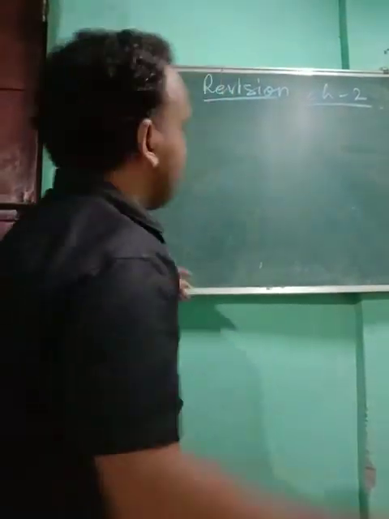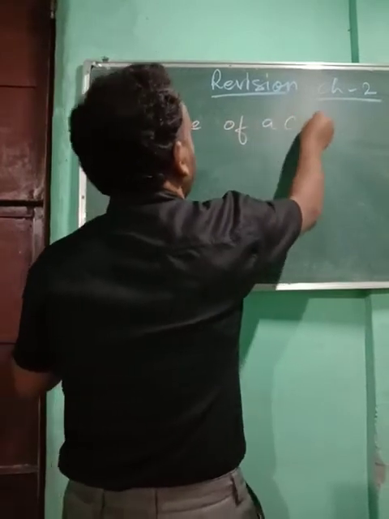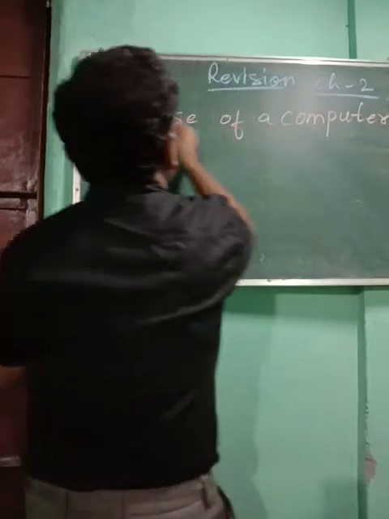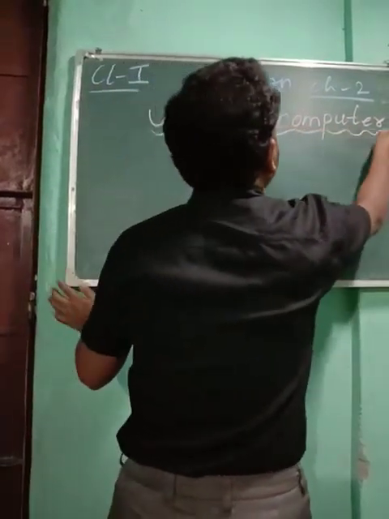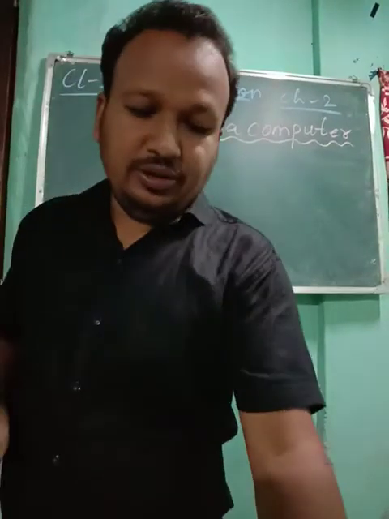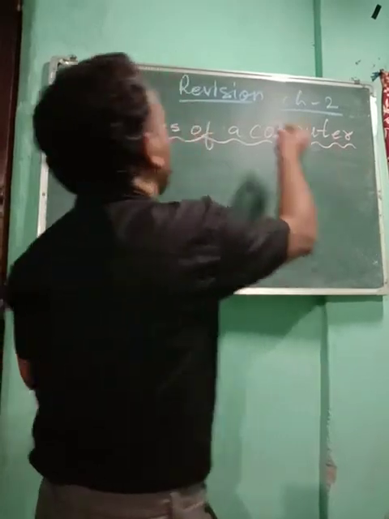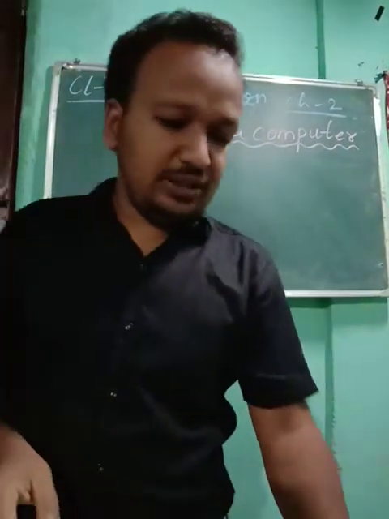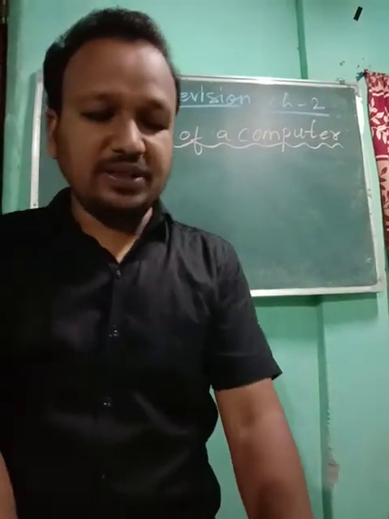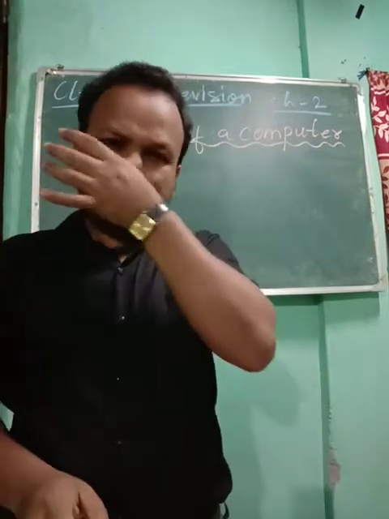Your chapter 2 is Uses of a Computer. Okay children, in revision we are going to do Uses of a Computer, that is chapter 2. Chapter 2 we have already completed, but as half of our syllabus, that is the 4th chapter, is over, we are doing the revisions again.